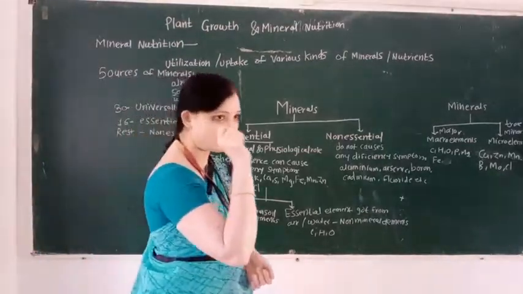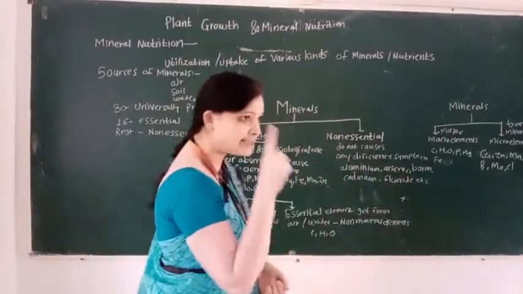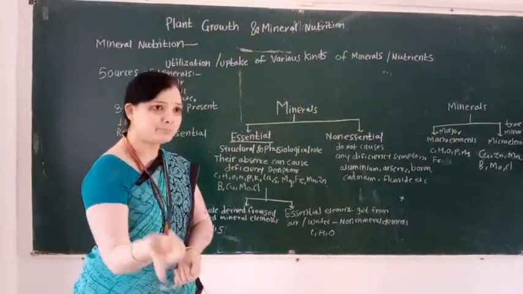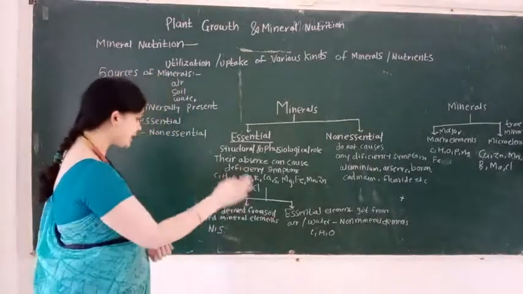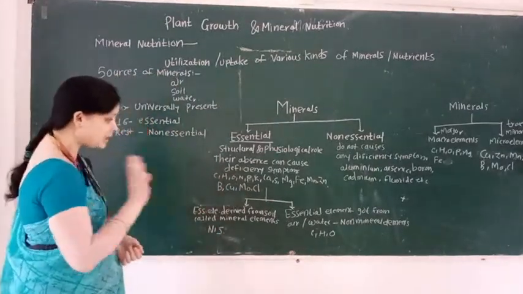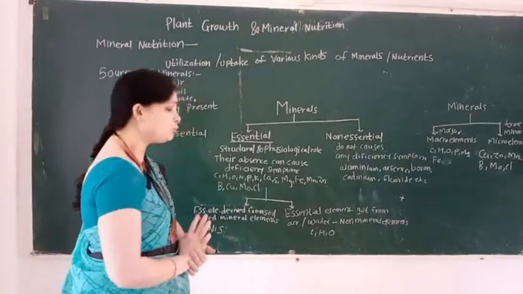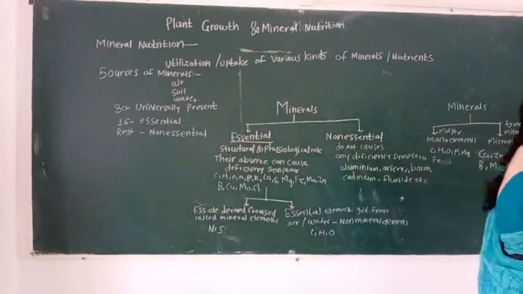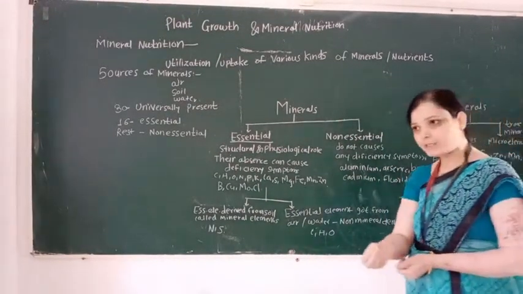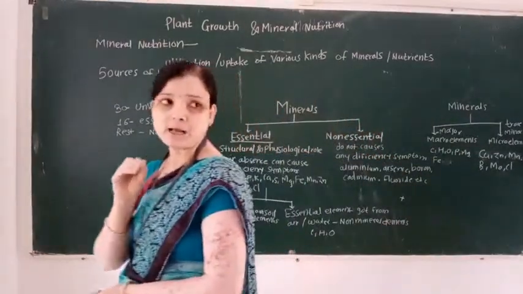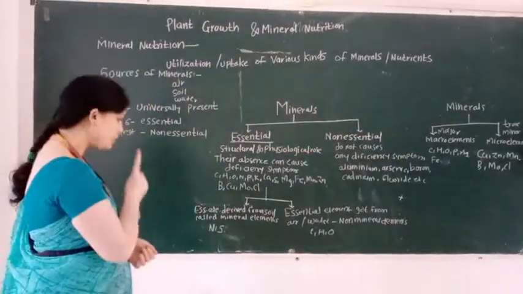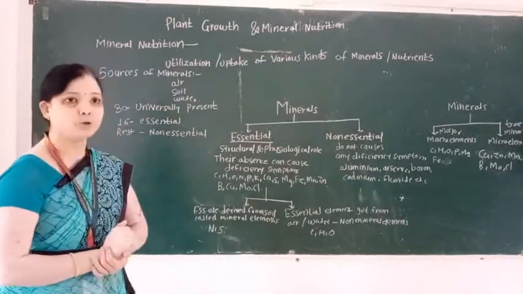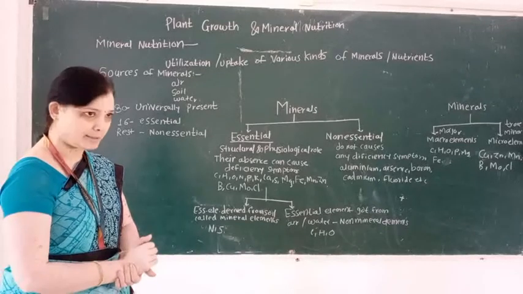So here also understand one point. Essential elements are classified into two types. First type is mineral elements, and second type is non-mineral elements. Essential elements are classified into how many types? Two types. First type is mineral elements, and second type is non-mineral elements.